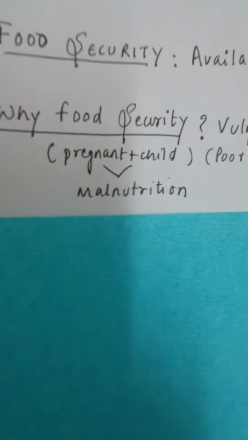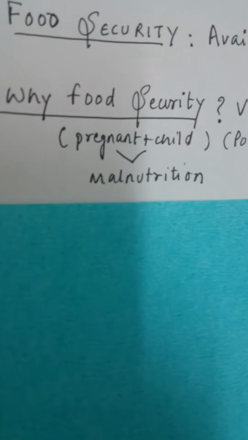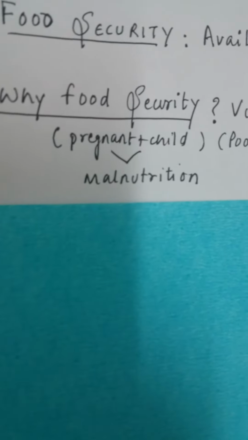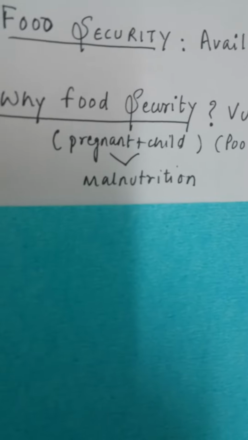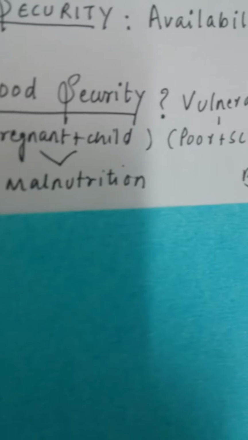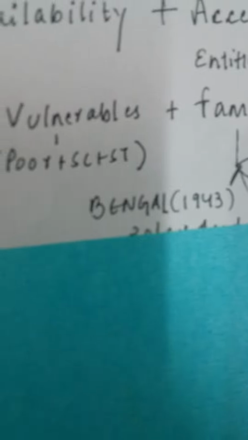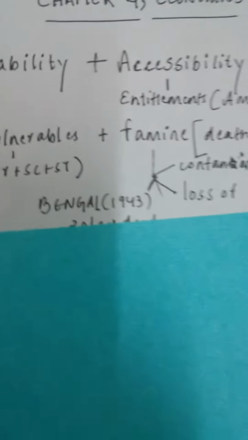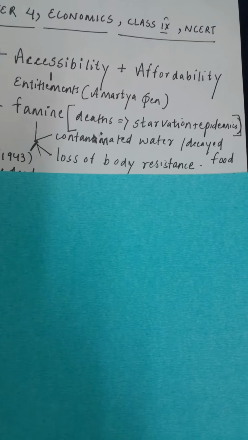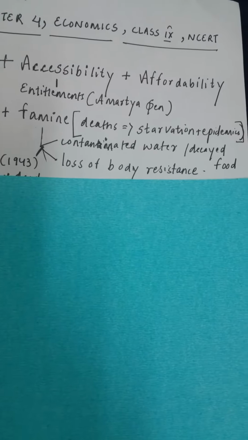It also can be a pregnant mother. Suppose a pregnant mother does not get the necessary food, she will herself be unhealthy, she will give birth to an unhealthy child, which would also lead to malnutrition. So food security is essential so that these vulnerable categories, which is pregnant mother, infant, poor, SC and ST, do not suffer.